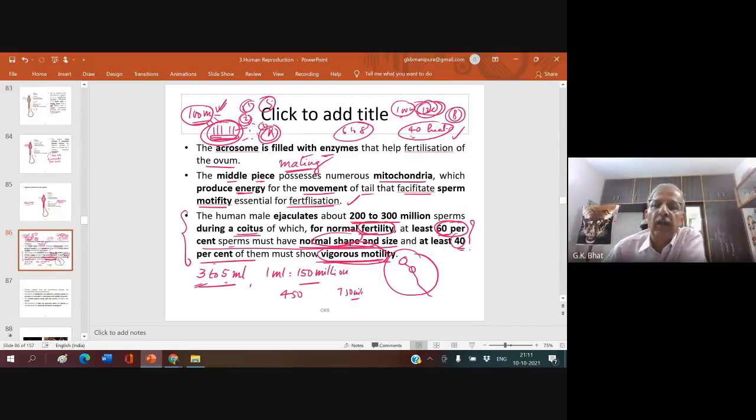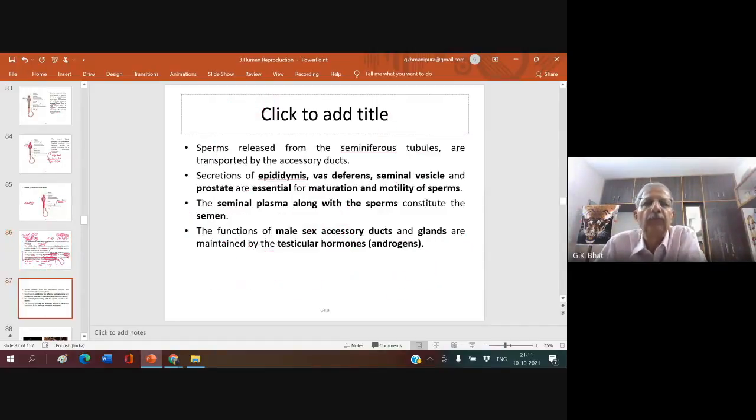We wanted to see that the most fit sperm, physically fit and most fit in its motility capacity, always goes and fertilizes the ovum. That is why there is always competition between sperms, and only the most powerful, strongest one comes and fertilizes the ovum.